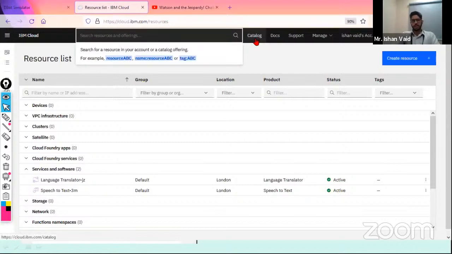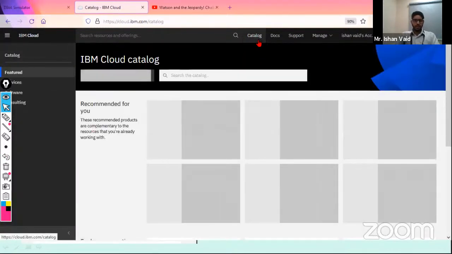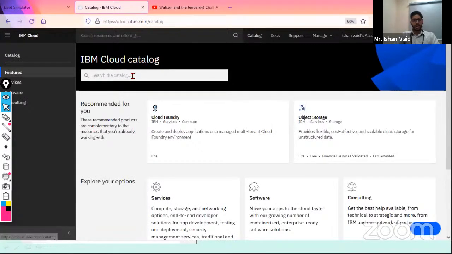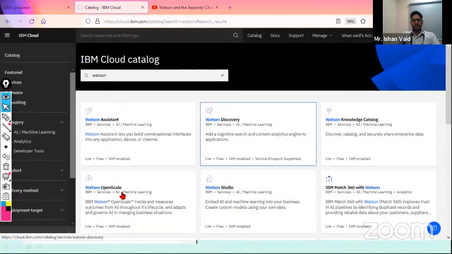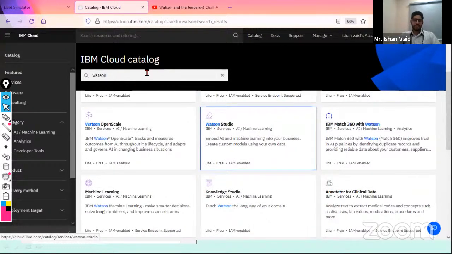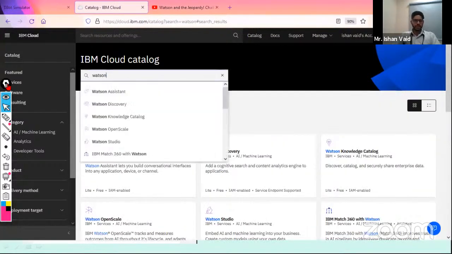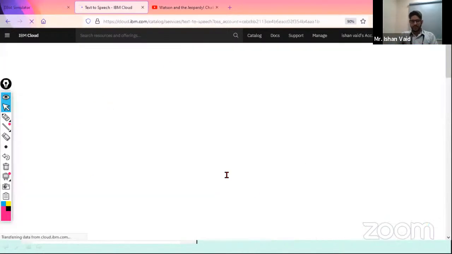So one of the services of Watson we have, I will be writing over here in the top search bar, or you can click on the catalog when you log into your cloud account. You will find all the services. So when you log into the cloud account, you have to click on the catalog, and here you just write Watson. And when you write Watson, you will find the different services that IBM provides on the basis of Watson, like what Watson is capable of. So one of the services which we need to search here is our text to speech, like whatever text is there that we need to convert into speech, like whatever I write needs to be converted into speech. So one of our services there, click on that service.